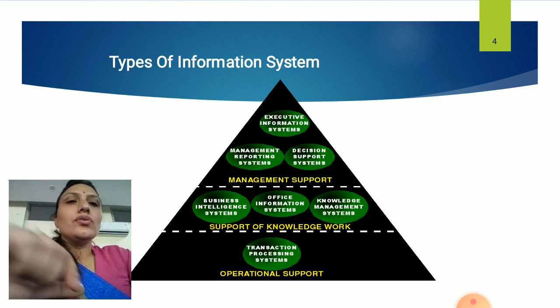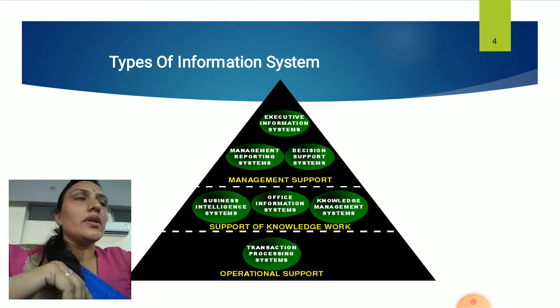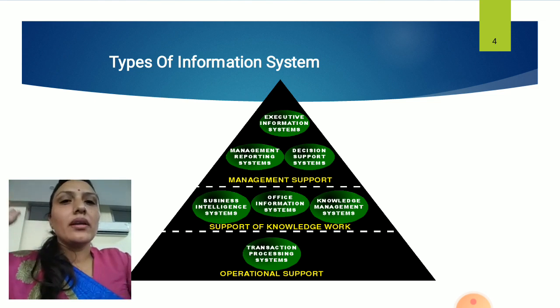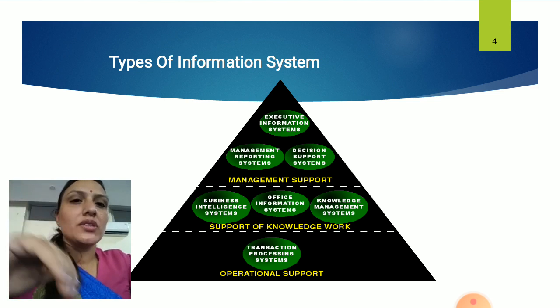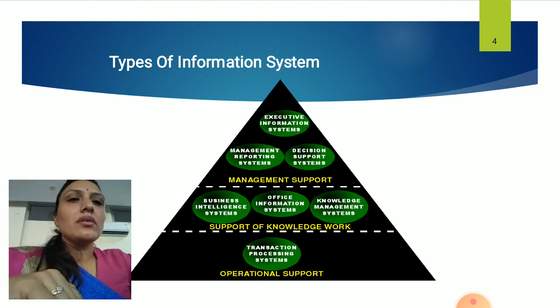Then students, the management or the organization has been divided into three categories. You see this pyramid. The top level management are the people who take decisions for the organization. Then the second level is the managers level, middle level management, and then operational level management. Lower level management is the clerical part. The operational level includes the clerical people and all, right?